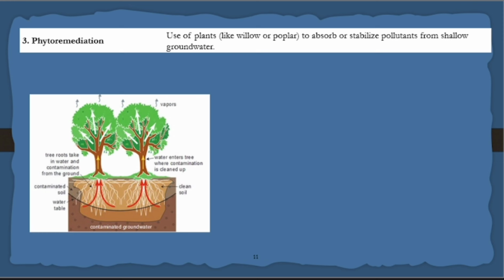Phytoremediation. Willow and poplar. These two trees, if you grow them at a particular place, the soil and water contamination will be consumed by the plant itself. Due to the plantation of these trees, they consume all the contaminated groundwater and it evaporates as water vapor. That contaminated water, when it evaporates, becomes pure water. These two types of plants will help to absorb and stabilize pollution from shallow groundwater.